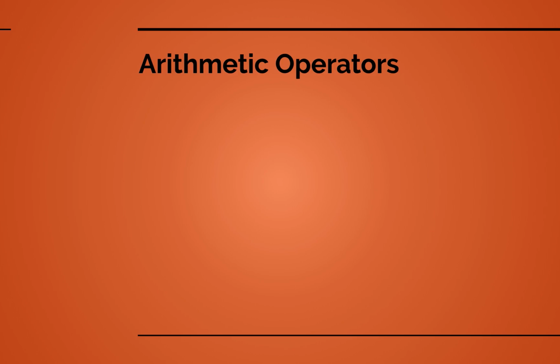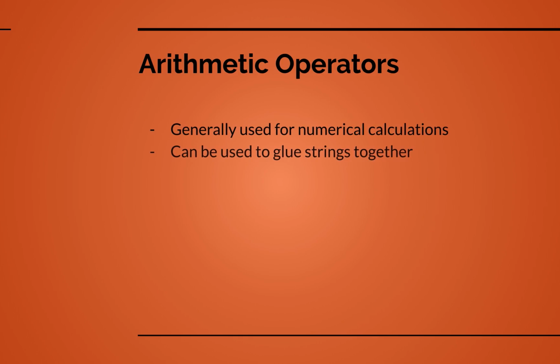The first category is arithmetic operators. These are probably the most intuitive. They're usually used for numerical calculations, although there are other uses. They can also be used to glue strings together. This is often called string concatenation. There are also built-in functions to help us do this. Strings do have a lot of extra functionality associated with them, but generally speaking, this is just easier to do. They produce a new numerical or string result, and they usually leave the original numbers untouched.